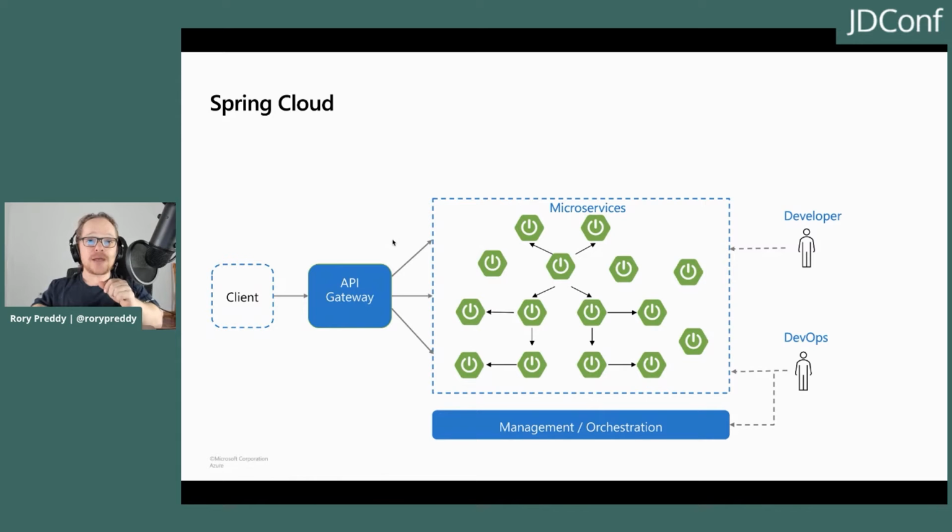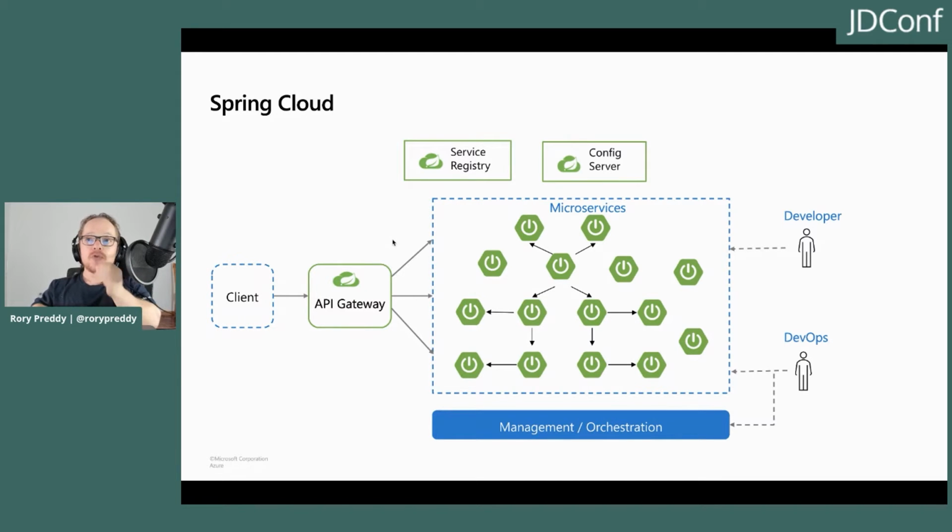Spring Cloud Gateway provides a simple yet effective way to route to our APIs. Spring Cloud Service Registry allows automatic detection of network locations for service instances. With a config server, you have a central place to manage external properties for your applications. And finally, Spring Cloud Sleuth can ease debugging by providing distributed tracing.